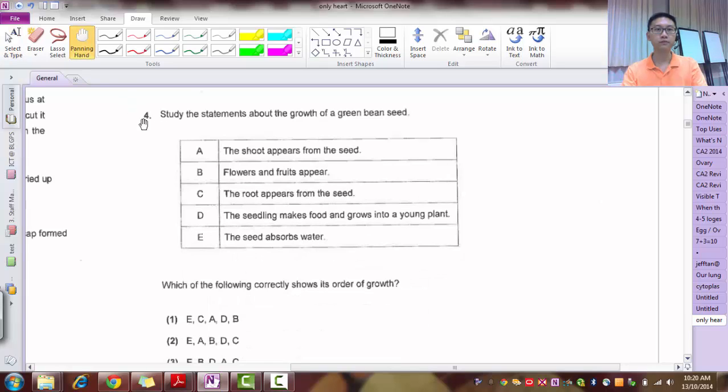Question 4. You're supposed to study the statements about the growth of green bean seeds, and you're supposed to correctly arrange them in order. So this is quite straightforward. First, the seed must absorb the water. So this is my first step. Alright, because if it doesn't absorb the water, it won't have water, it cannot grow. Then the second step is the roots will appear. And then after that, the shoot will appear. And then after that, it starts to make food. And then finally, the flowers and fruits will start to appear. Okay, so 1 is your answer.